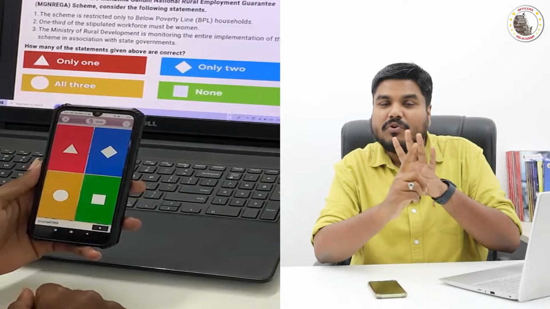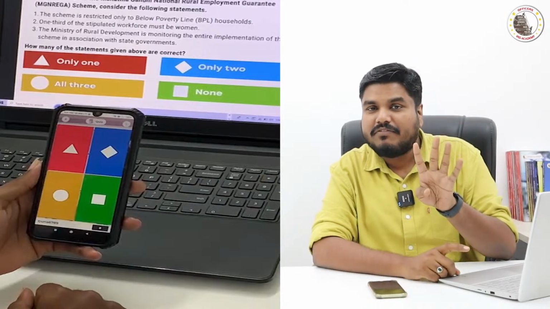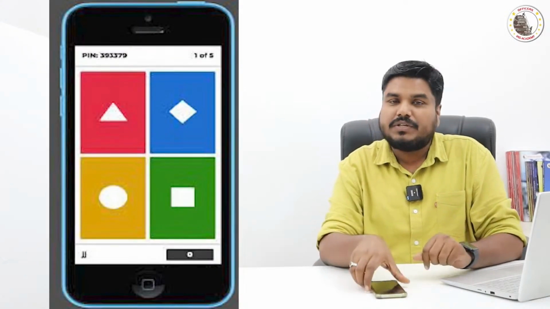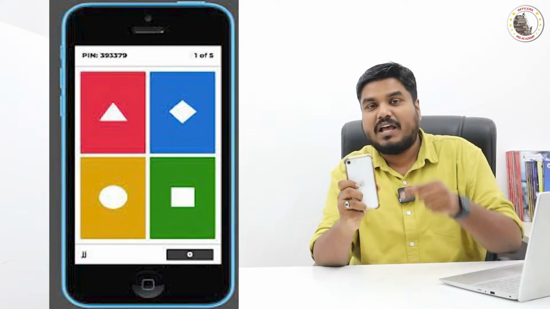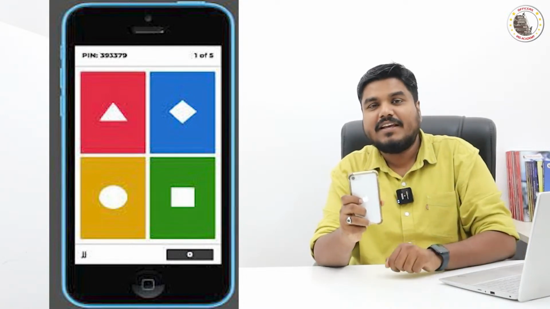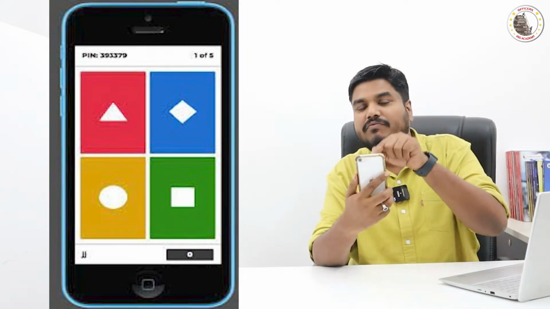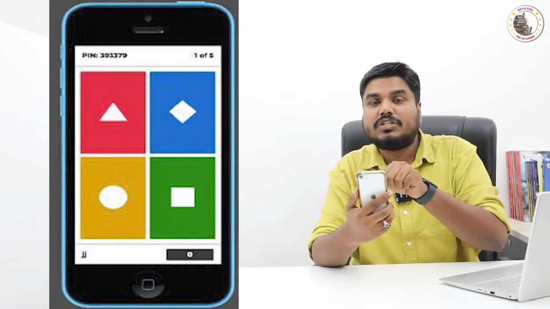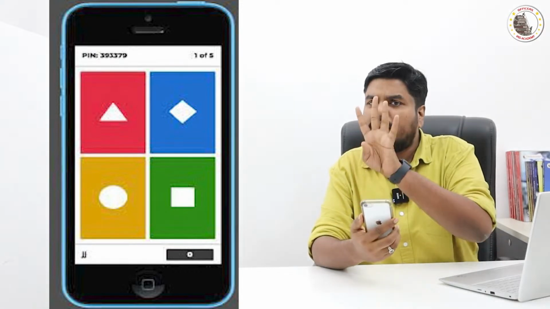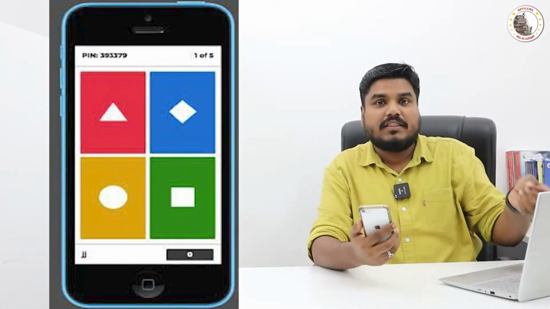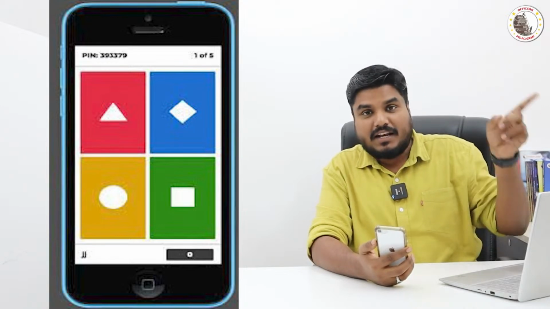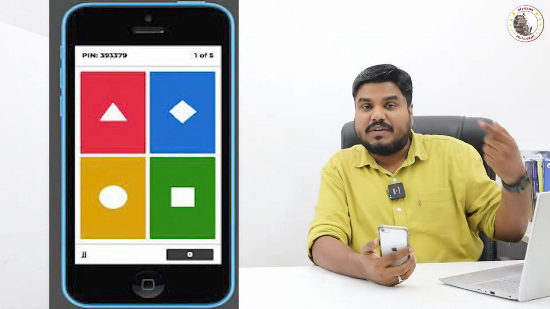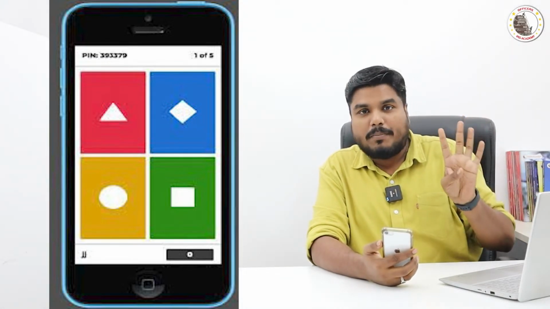In your mobile phone, the Kahoot application will show you only 4 colored boxes. In the live video which you are watching, I will give you the question followed by the 4 options.